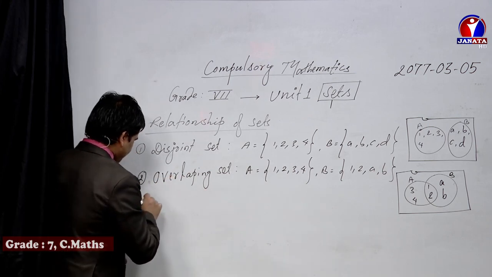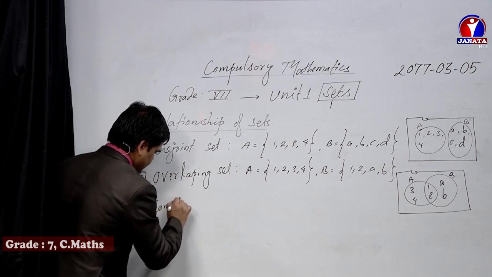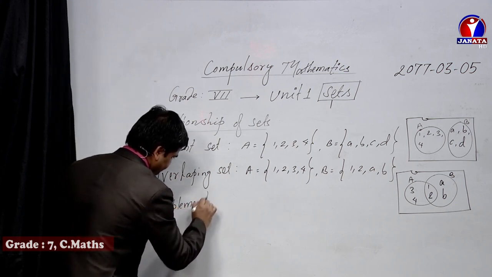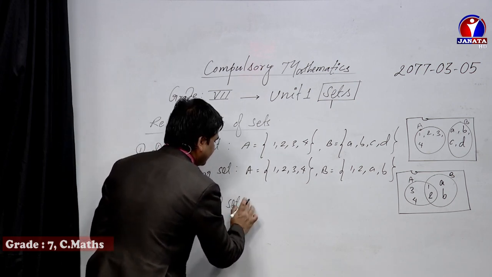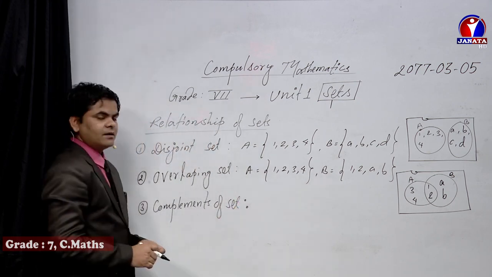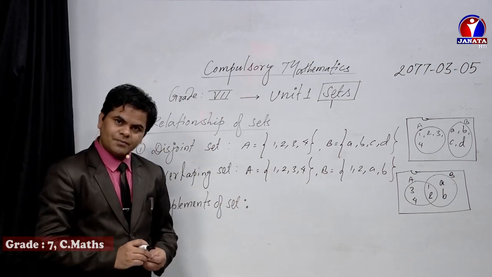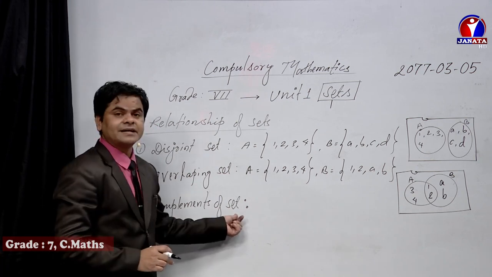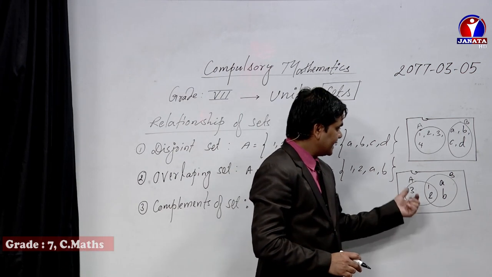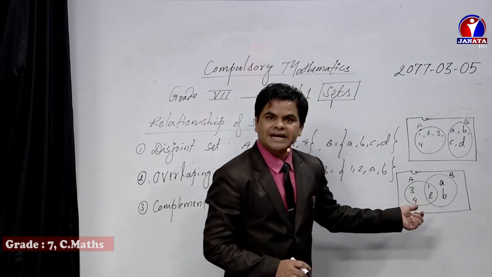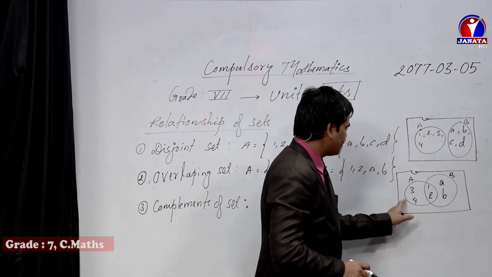Now dear students, another one, number 3, is complement of a set. What do you mean by complement of a set? Of course, complement of a set represents the area inside the Venn diagram, inside the rectangle, but outside the circles. It means the outer area of the circles.